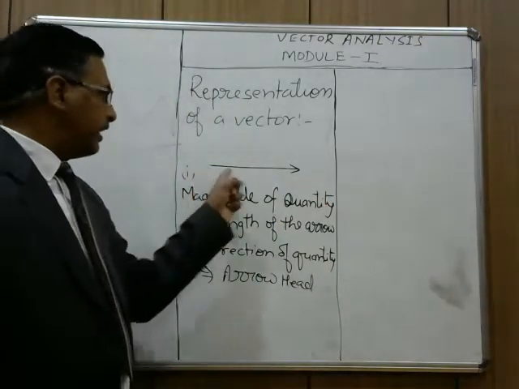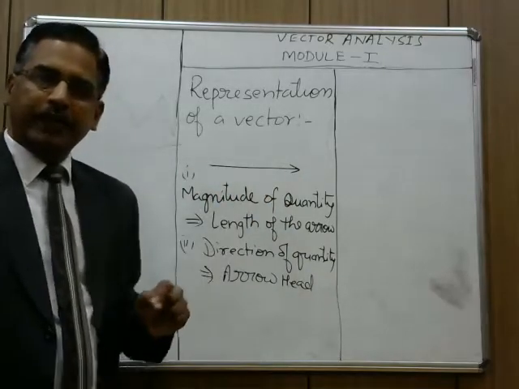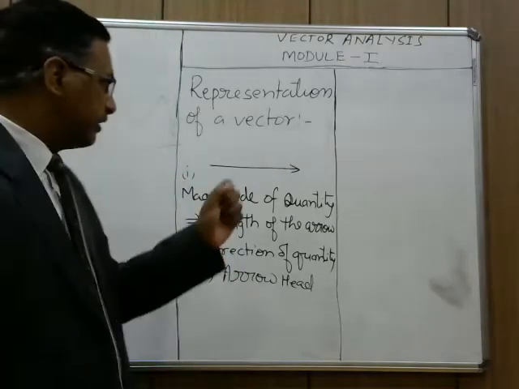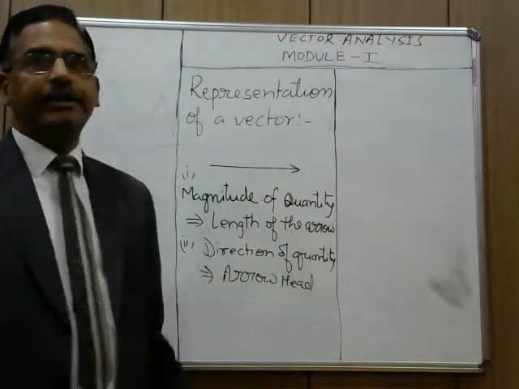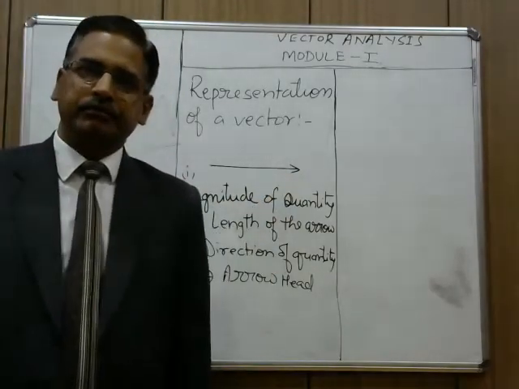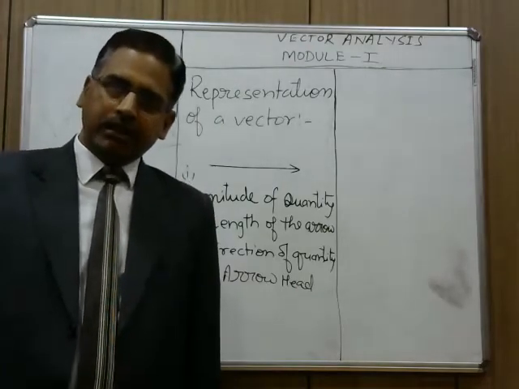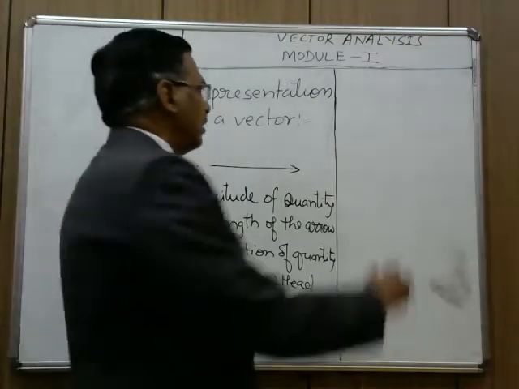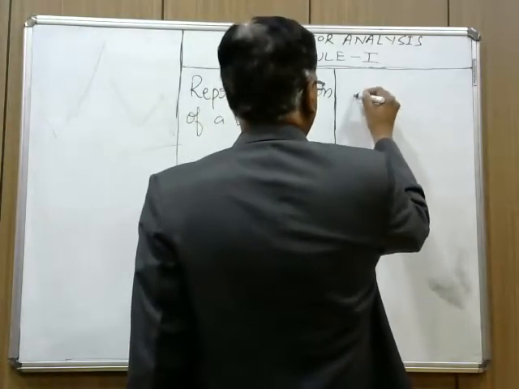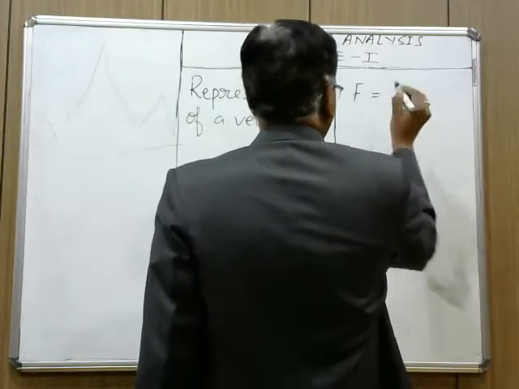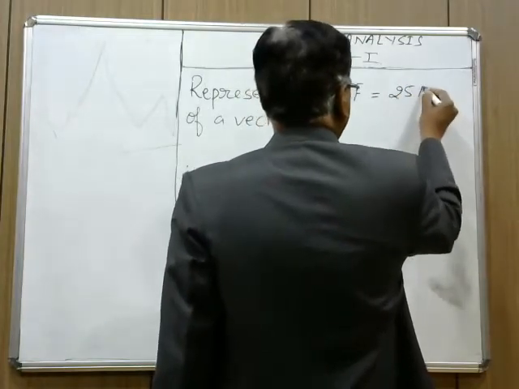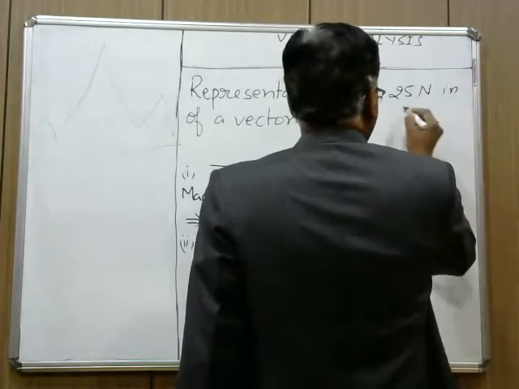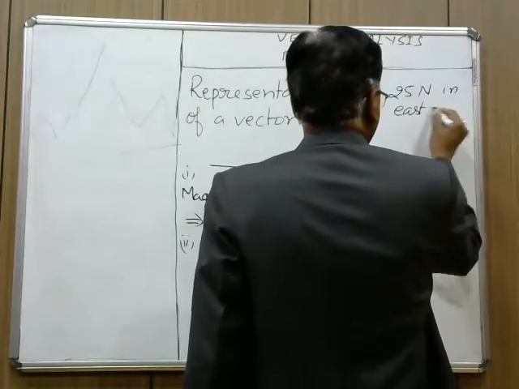Means the length of this arrow will indicate the magnitude of the vector quantity, and the head of the arrow will indicate the direction of that quantity. Suppose you have to represent a force of 25 Newton in the east direction.